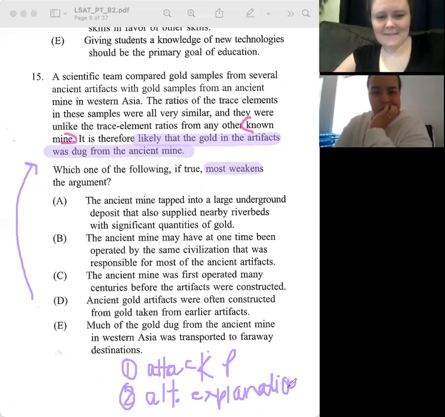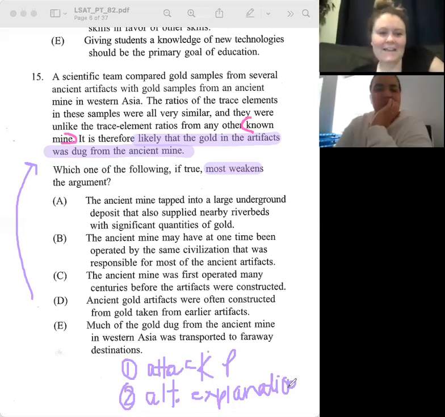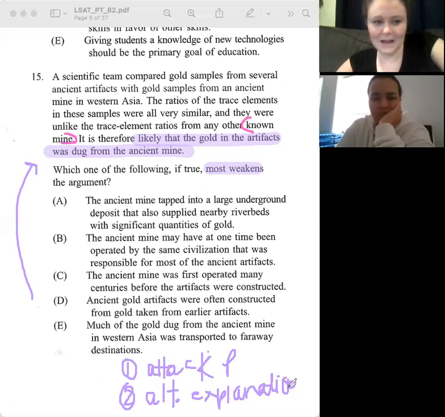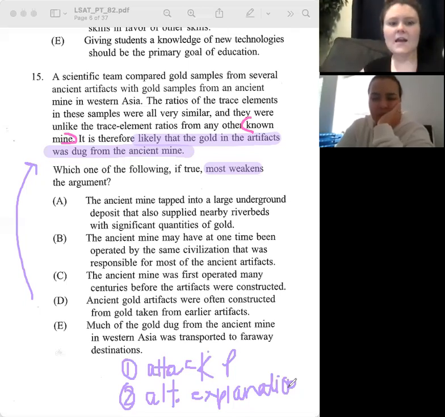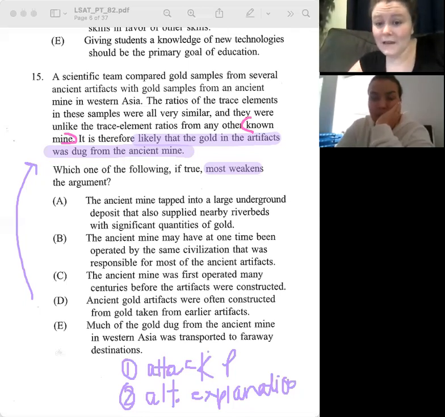I think it's kind of the same thing, where most of the mines have not been found or something like that. Because where else is gold going to come from? Unless maybe, can gold come from something that's not a mine? Yeah, I think so. I don't know. So maybe an alternative explanation is it doesn't come from a mine at all. Okay, yeah. Maybe it comes from the ocean. I don't know.